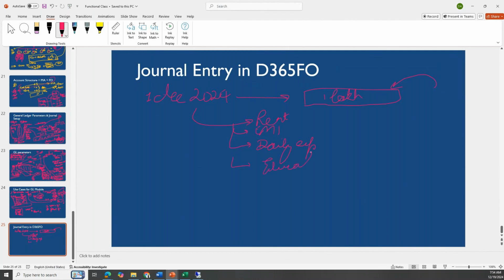If you are married, then you have some entertainment expense and the children's fee as well. So these are the individual expenses going out of your bank account. This is coming into your bank account, and this is going out of your bank account.